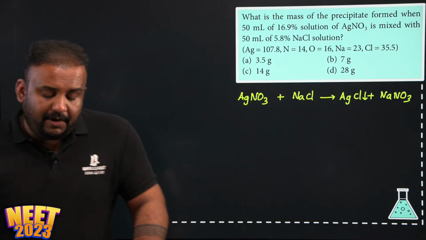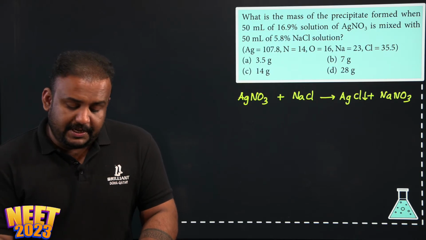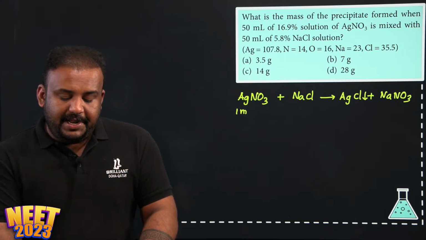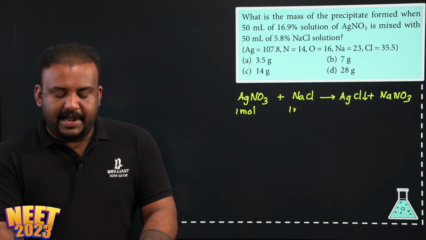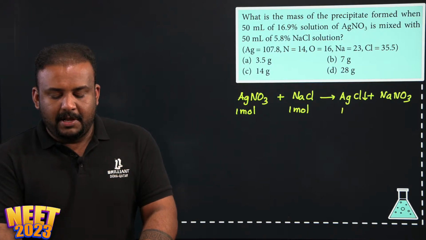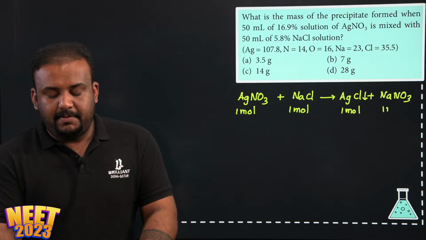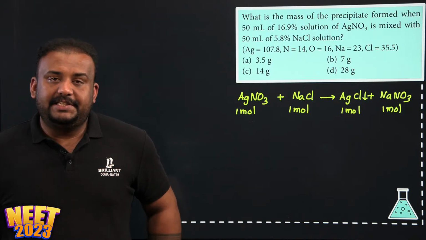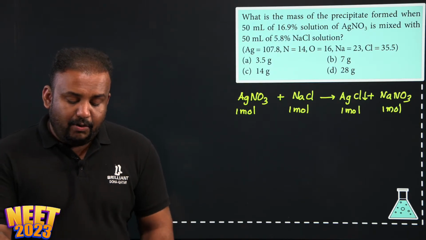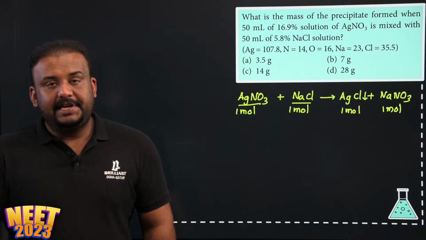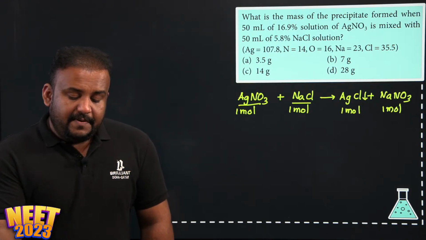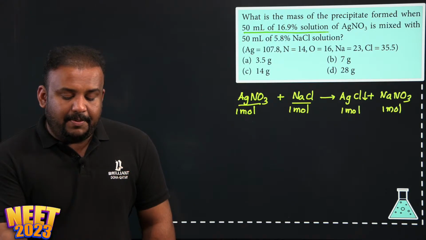So they are asking what is the mass of the precipitate formed. Here you see this equation is balanced already, right? And the stoichiometry is like 1 mole of this reacts with 1 mole of this to form 1 mole of this and 1 mole of this. So if you have to find the mass of AgCl formed, you need to see how many moles of AgNO3 and NaCl is reacting. So they said 50 ml of 16.9% solution of AgNO3.